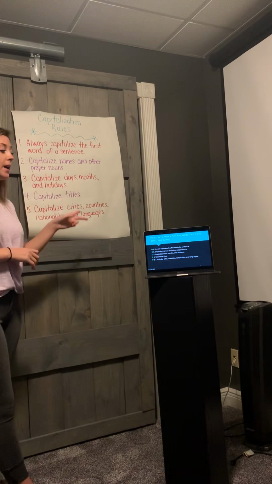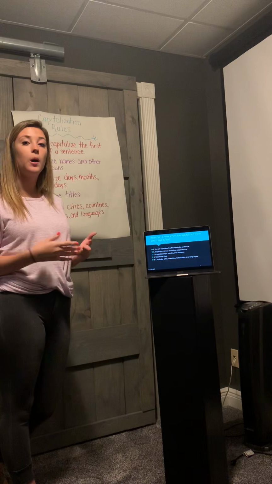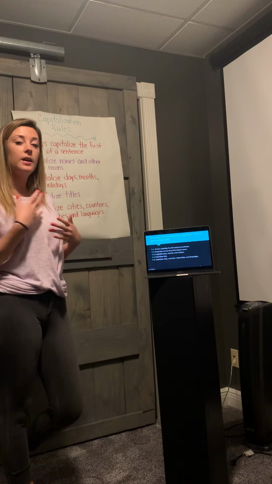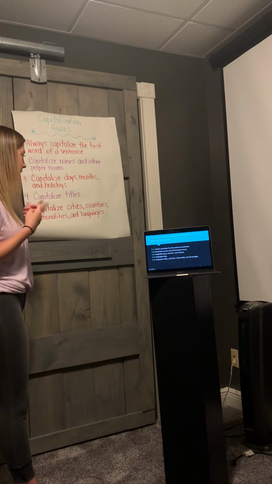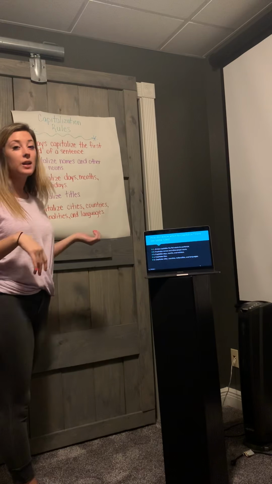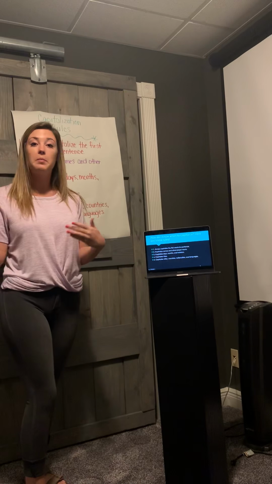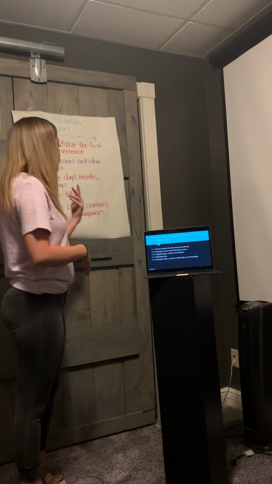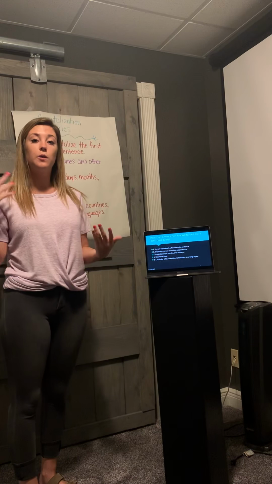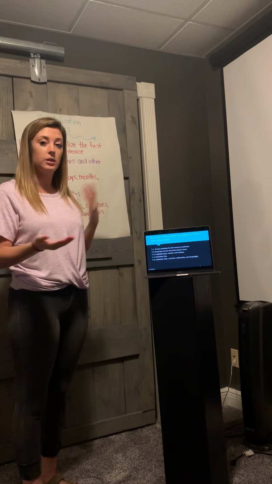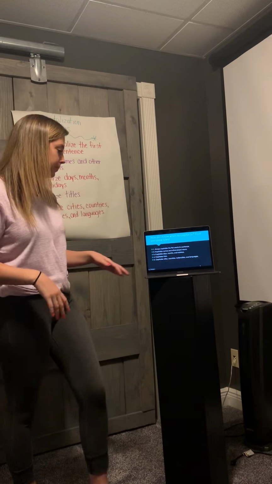Number 4 is capitalize titles. So titles would be like the name of a book or a poem or stories like that. You would capitalize those. And number 5 is capitalize cities, countries, nationalities, and languages. So a city would be Paintsville, or countries, you would capitalize those. You would capitalize nationalities, and you would capitalize languages. So that'd be like English. I speak English, so I would capitalize English.